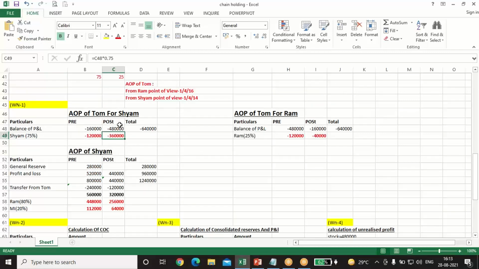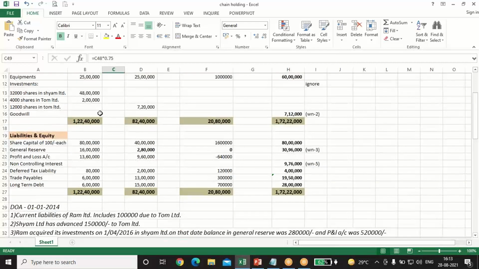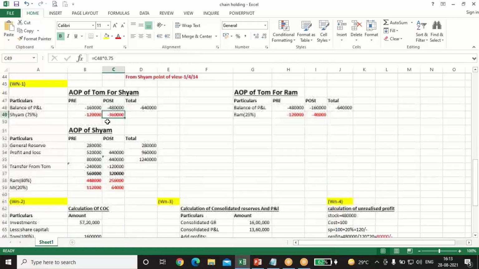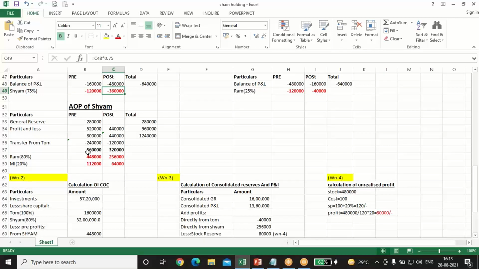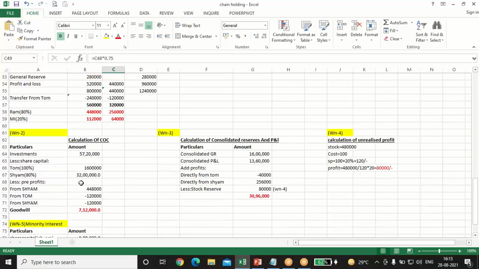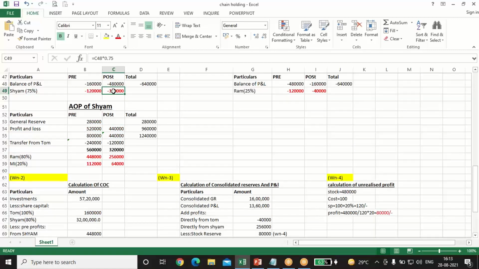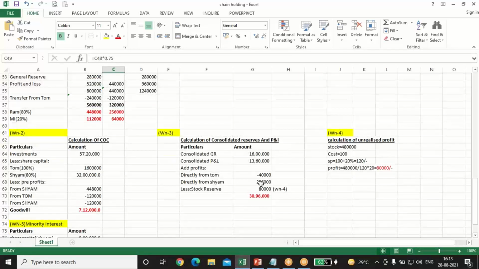Because ultimately the owner, the ultimate holding company, is Ram. So this will also be coming, but this effect has already been given in the AOP of Sham. Sham has already included these profits. We have seen this. So no further adjustment will be done for this, because otherwise there will be duplication of this amount. Double effect will be given. So we are not taking the 3,60,000 in the consolidated reserves and surplus.